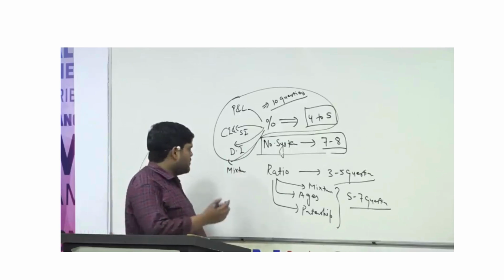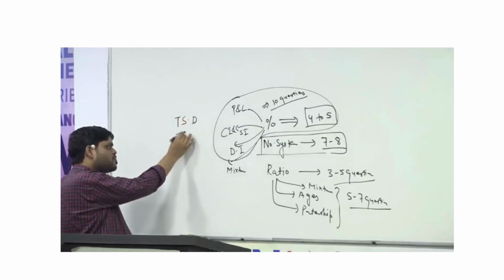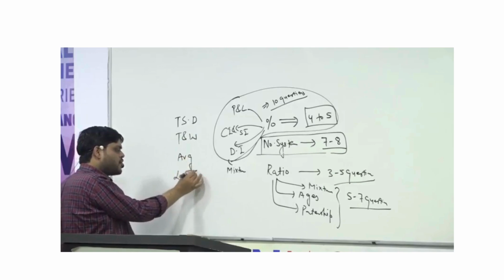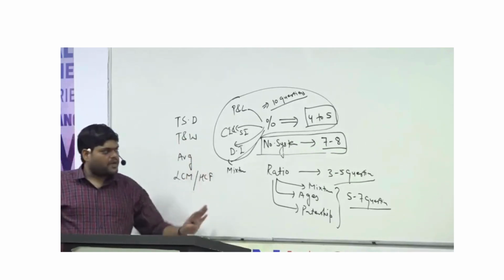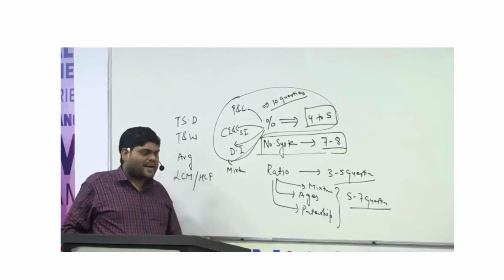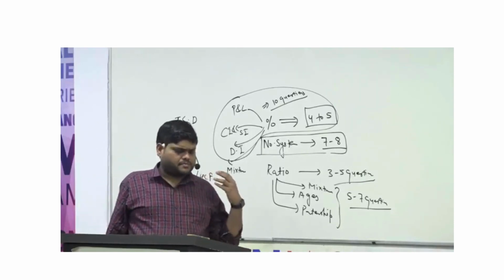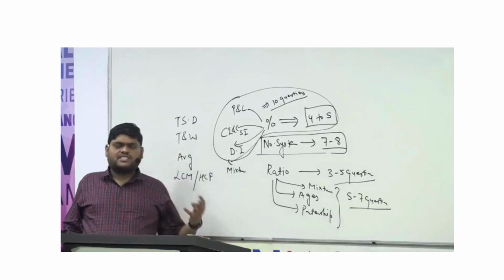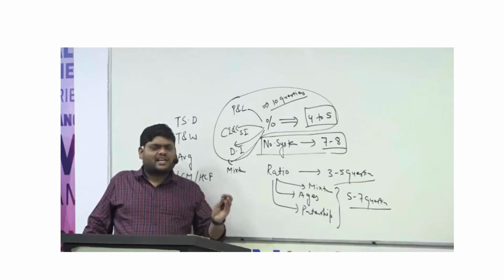Apart from this, the topics are TSD, time, speed and distance, then time and work, then average, and another important topic is LCM and HCF. So these are the arithmetic topics which UPSC is asking. Apart from this, there are some topics from higher mathematics like probability, permutation, combination, then mensuration, geometry. In that portion UPSC is asking hardly 2-3 questions.